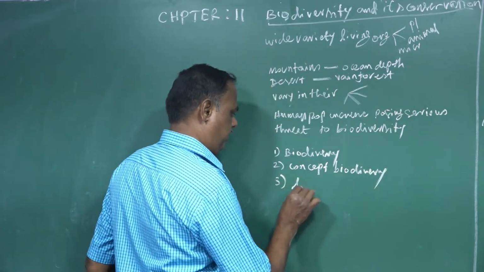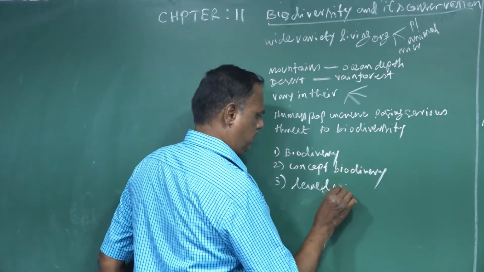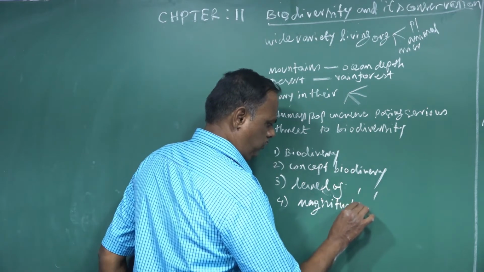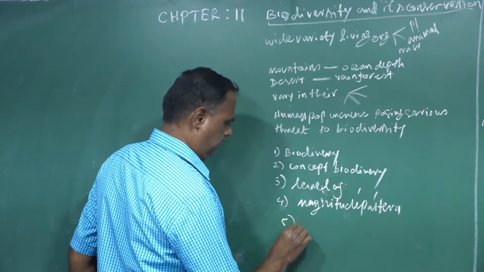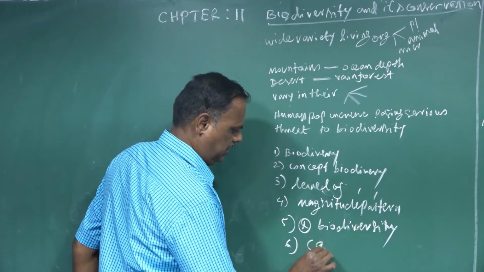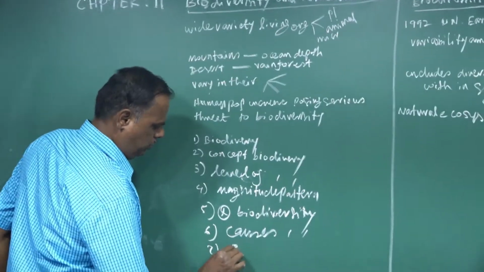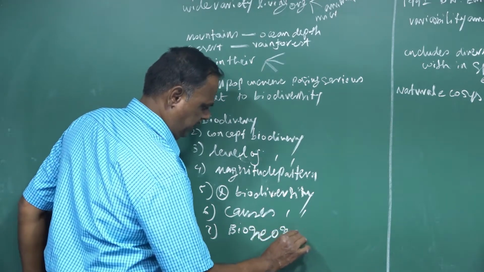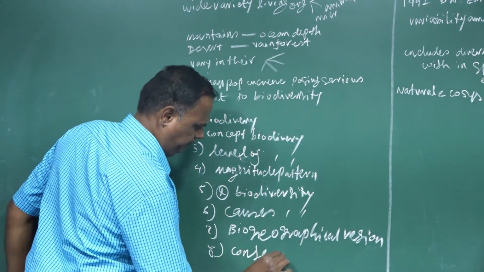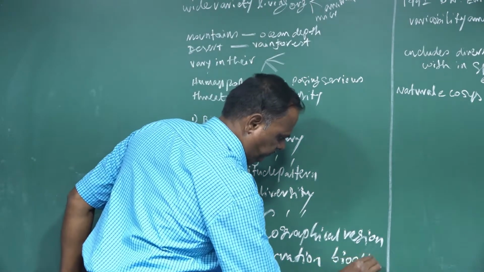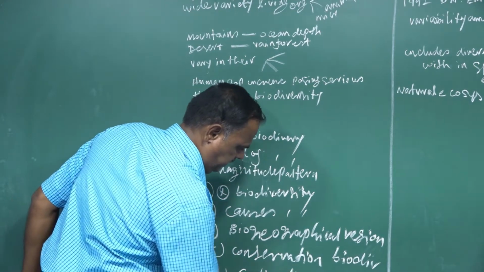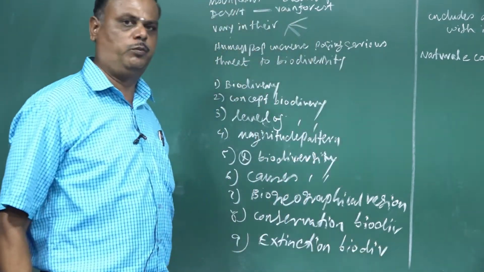Concept of biodiversity, level of biodiversity, magnitude, pattern of biodiversity, importance of biodiversity, causes of biodiversity, biogeographical region, conservation of biodiversity, extinction of biodiversity. Right, these we will see one by one.